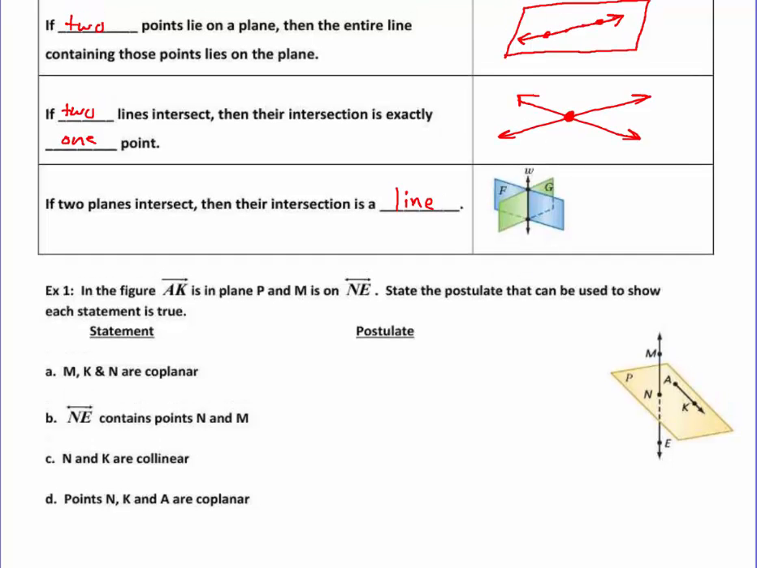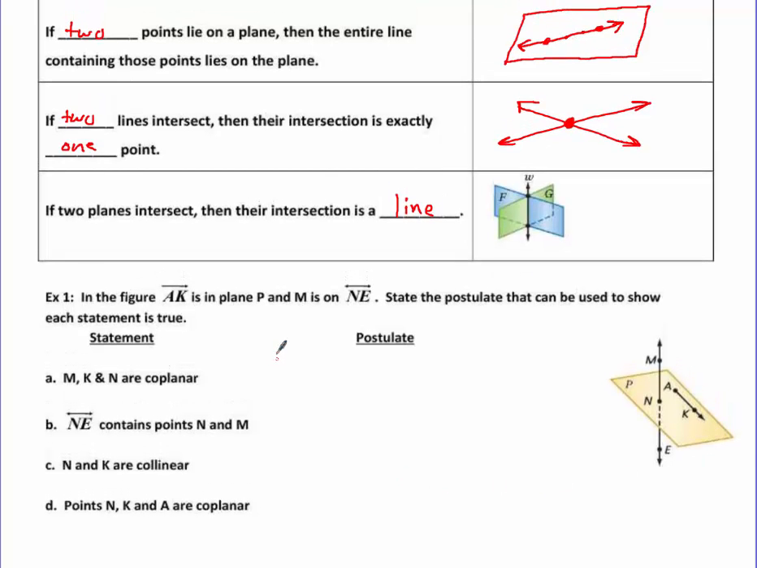So we're going to do a quick example of what we're going to do with these and give you an idea of why you even need to memorize these or know them. If you look to the right, we have a picture. In the picture, it says that ray AK is in plane P and M is on line NE. State the postulate that can be used to show that each statement is true.